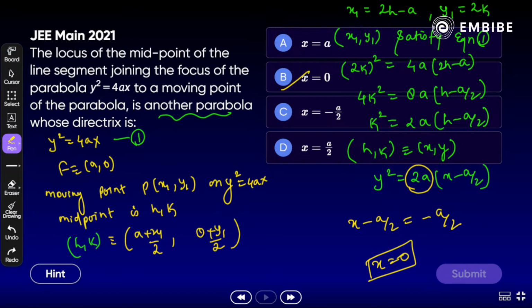Any doubt? All clear? All right, just note it down, each and every one. Option B is the right answer, that is x equal to 0.